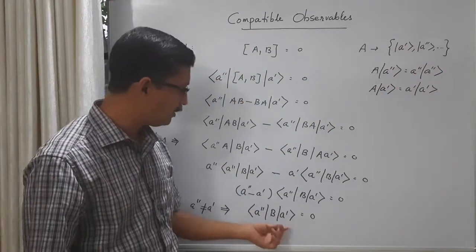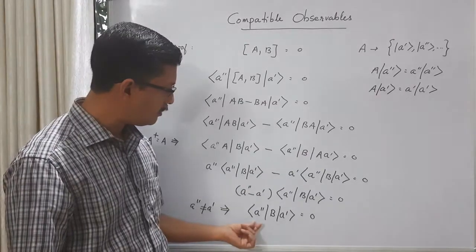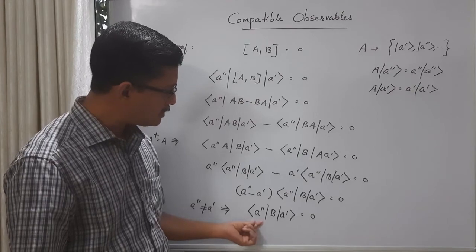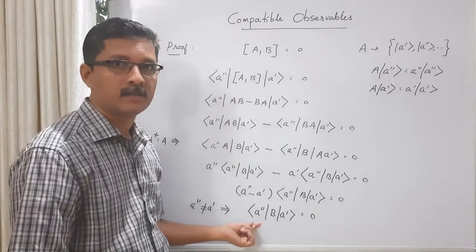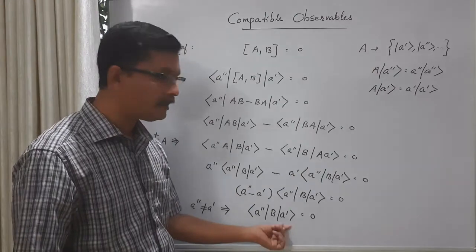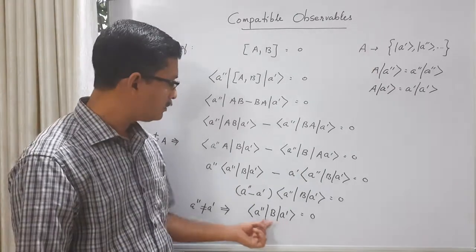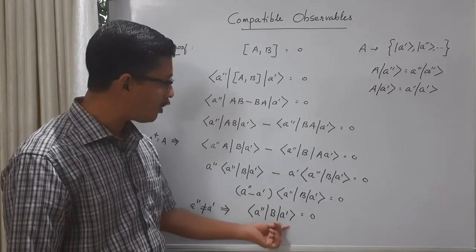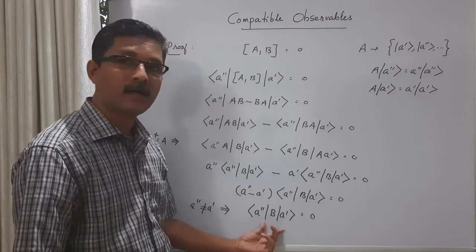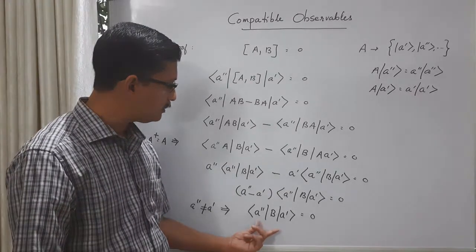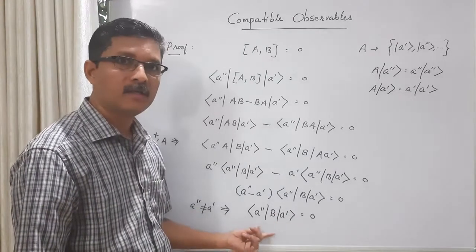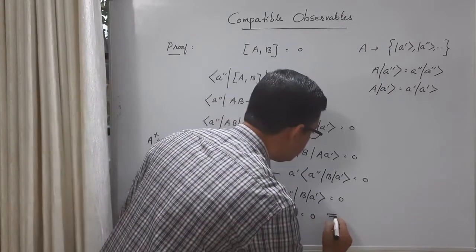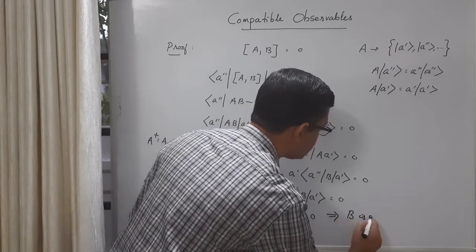That means if you think about this in terms of the matrix element of B, the bra vector side is the row index of the matrix element. Ket vector indicates the column index. So row index and column index are different. If row index and column index are different, this represents an off-diagonal matrix element. And this off-diagonal matrix element equal to 0 means the matrix of B is diagonal. So this implies B is a diagonal matrix.